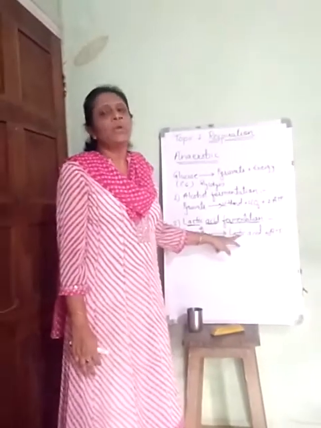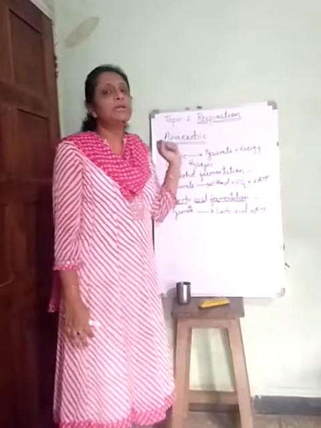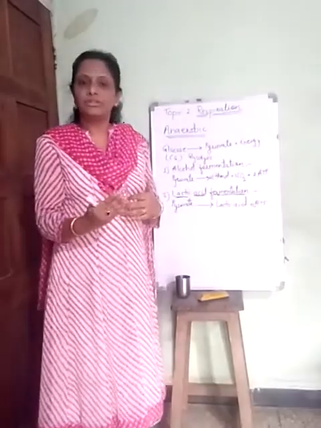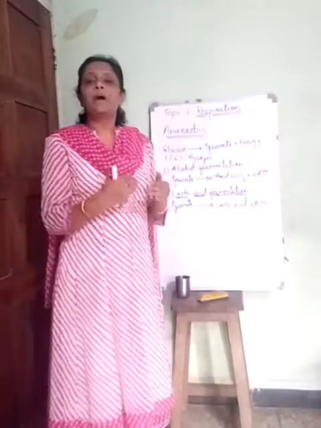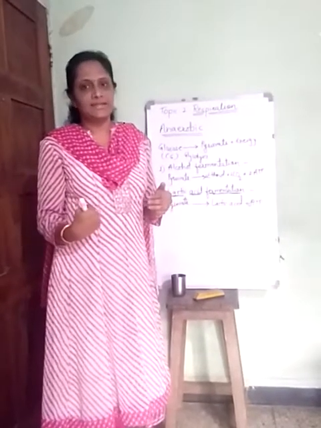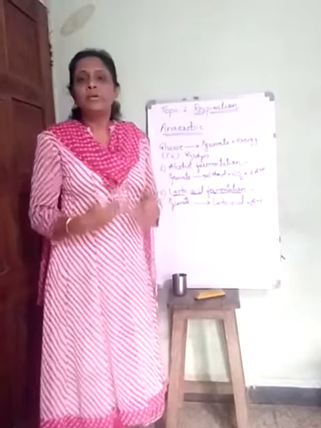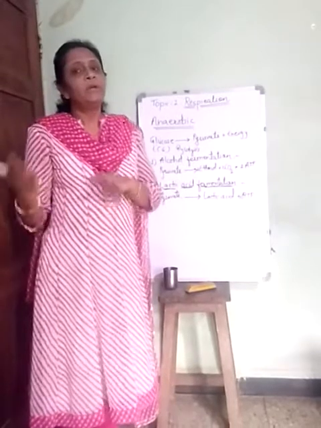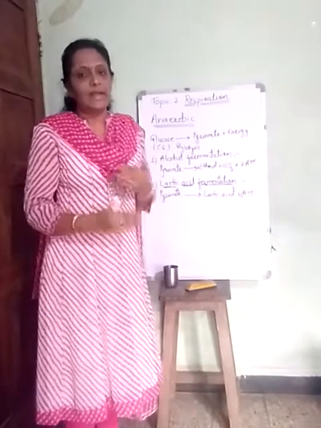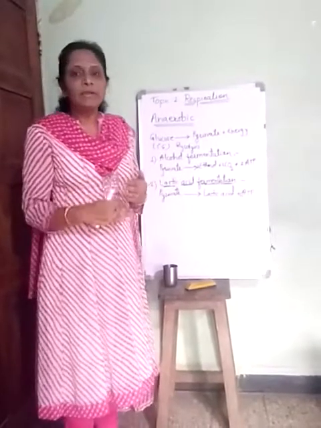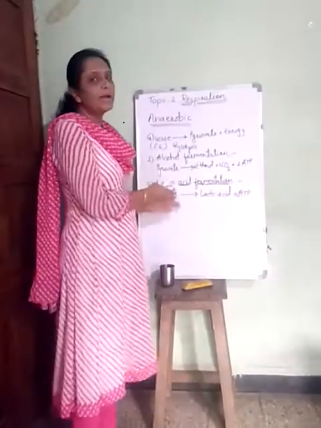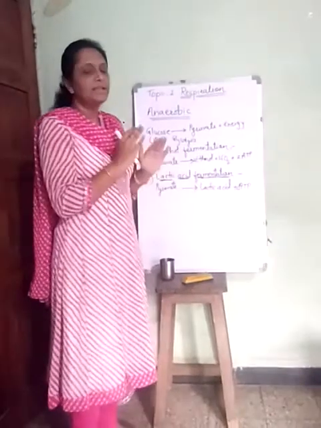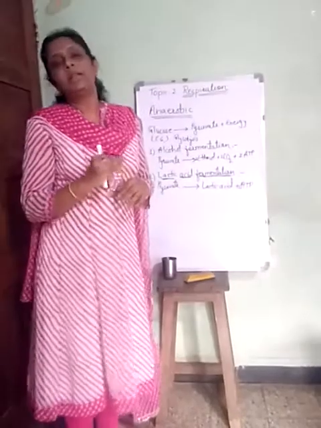What happens when humans do vigorous exercise is that the availability of oxygen is less and the demand for oxygen is more in the muscle cells. As they are working very fast, the availability of oxygen doesn't meet the demand, and that's why with whatever oxygen is available, the pyruvate is incompletely broken down into lactic acid, and this lactic acid gets accumulated in the muscle cells.